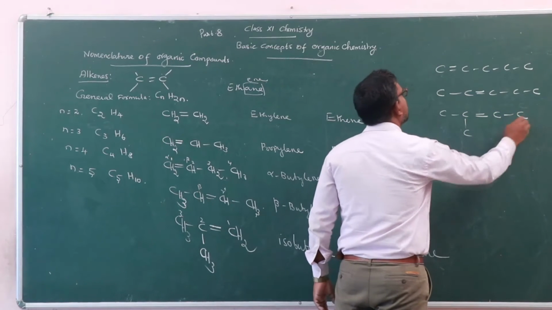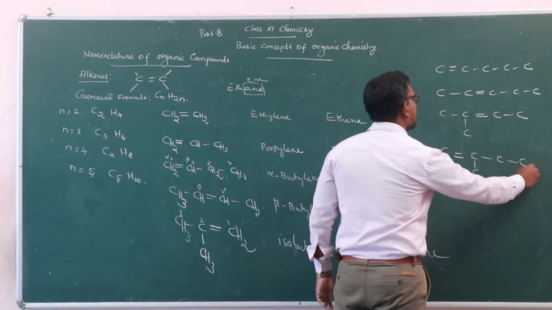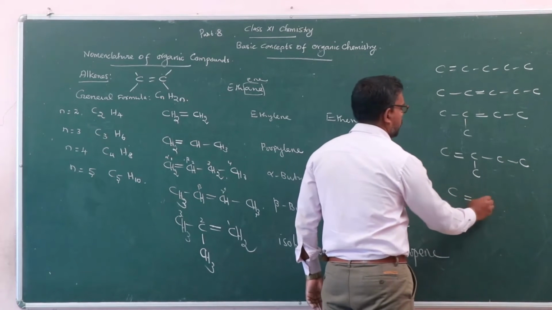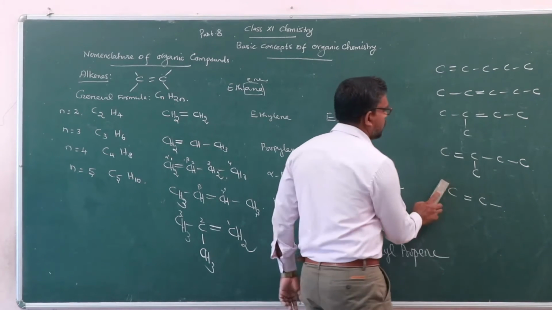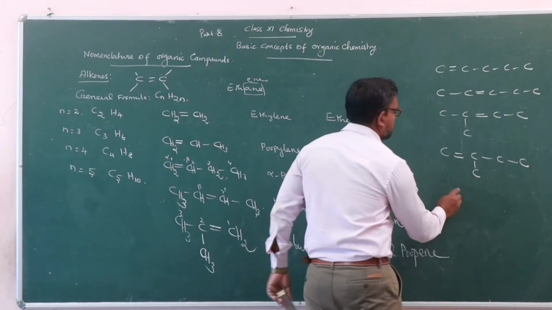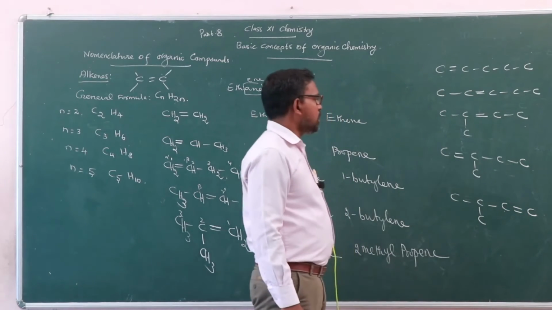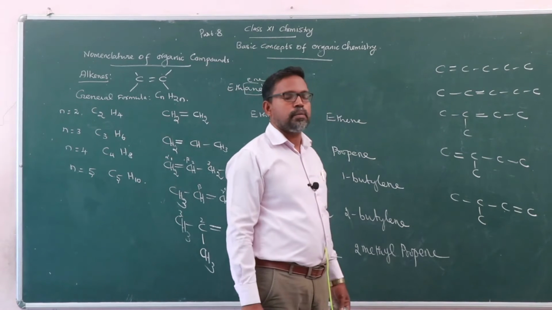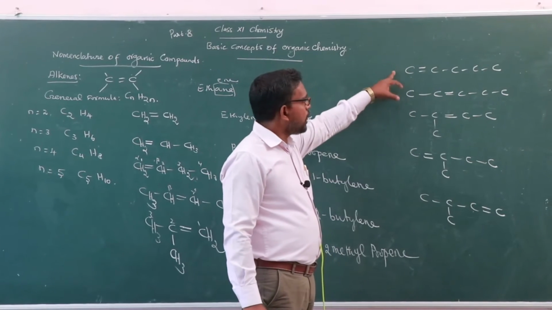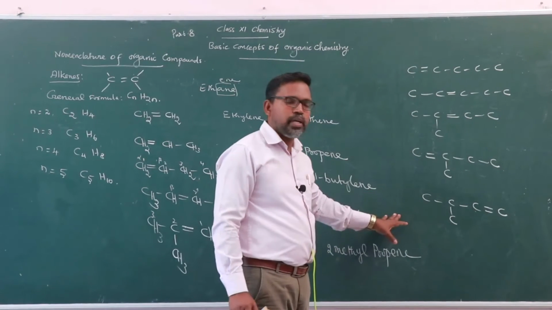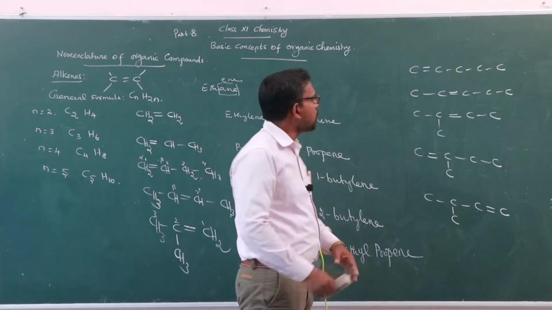Another case, suppose the compound is like this. So these are the various possibilities in the case of carbon number 5, the isomeric forms. After that you put the necessary hydrogen and write the IUPAC name of the compounds.